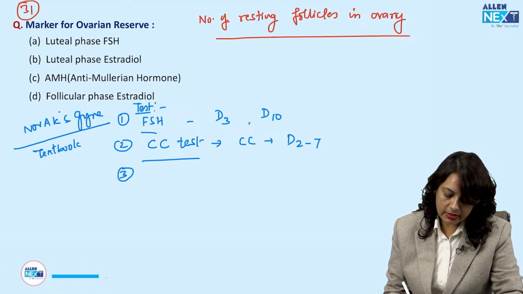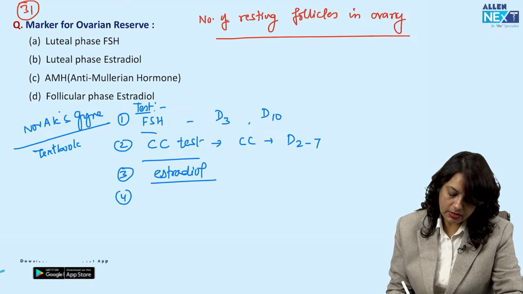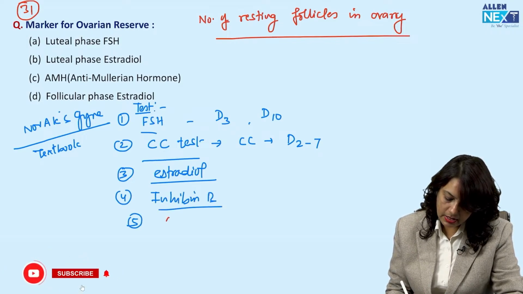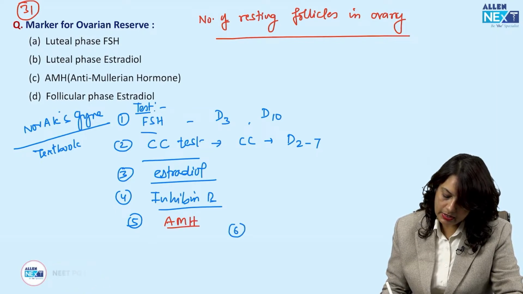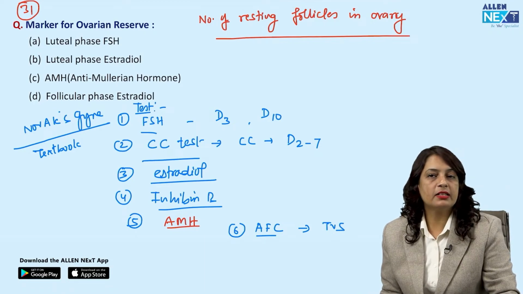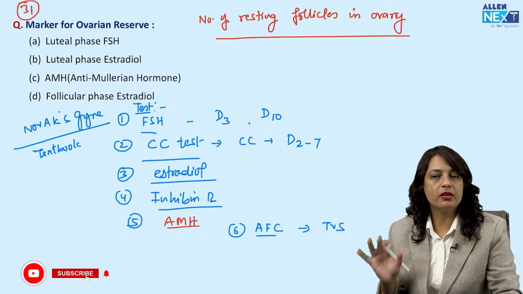Then there are estradiol levels, inhibin B levels, anti-Mullerian hormone, and antral follicle count by transvaginal scan. These are the tests recommended to check for ovarian reserve.